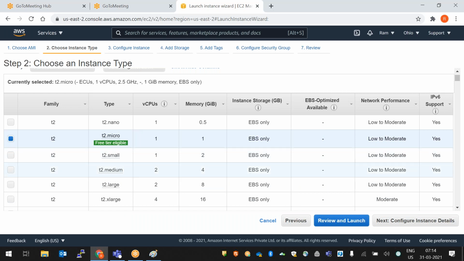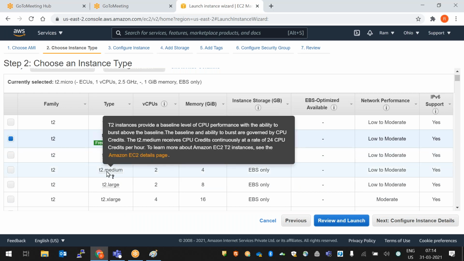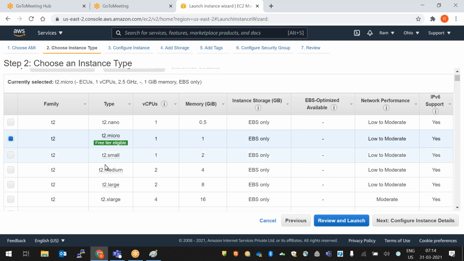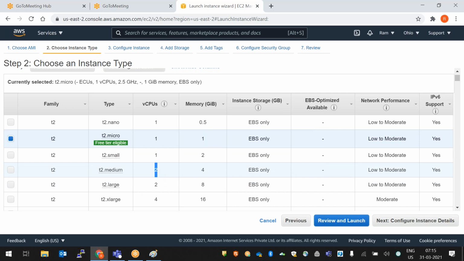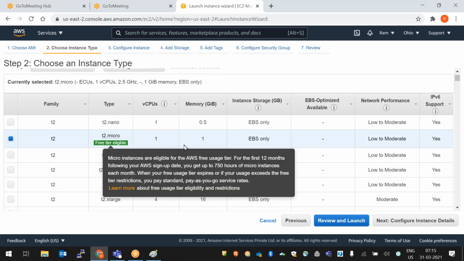If you select T2 medium, a bill will be generated. Whatever free services they are providing, we need to use those in our console. If you select T2 micro, you will get one virtual CPU and 1 GB RAM. If you select T2 medium, two virtual CPUs and 4 GB RAM, right? For our applications and our practice, T2 micro is enough for you: 1 GB RAM and one virtual CPU. We can select this.